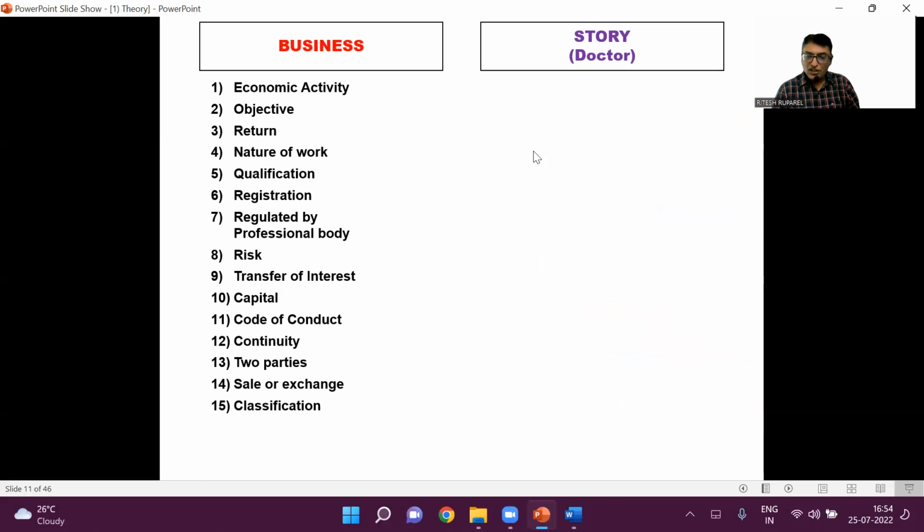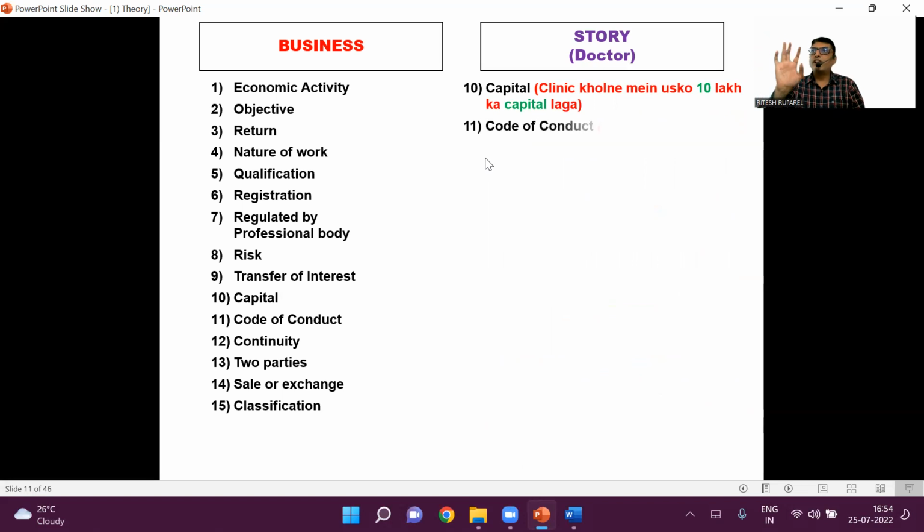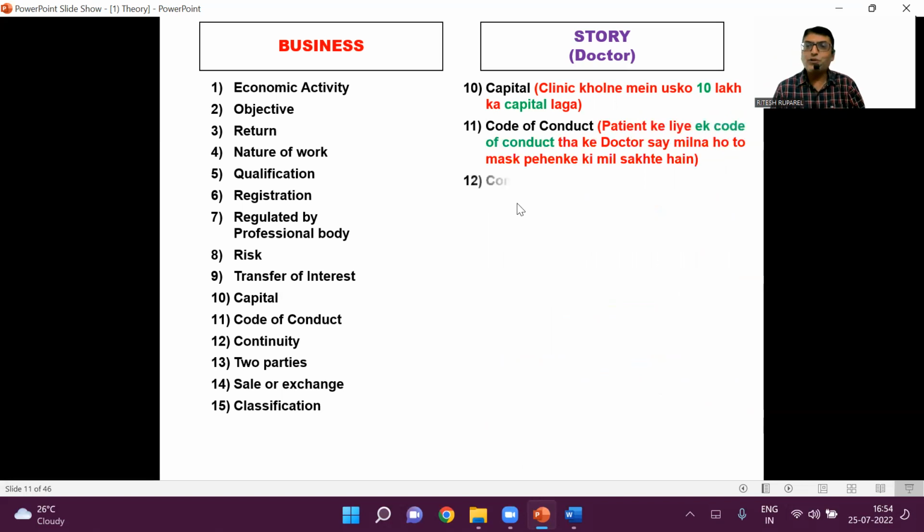And then he started the clinic by putting up capital of 10 lakhs. What is capital? The amount invested to start a business or expand a business. He put up capital of 10 lakhs. Now, patients started to come. Some did not wear a mask. So he put up a code of conduct outside the door, where he said only those wearing mask can enter. There were lots of people, patients continuously coming to his clinic.